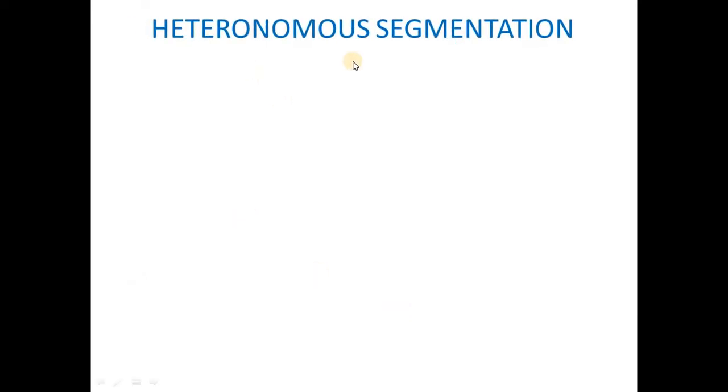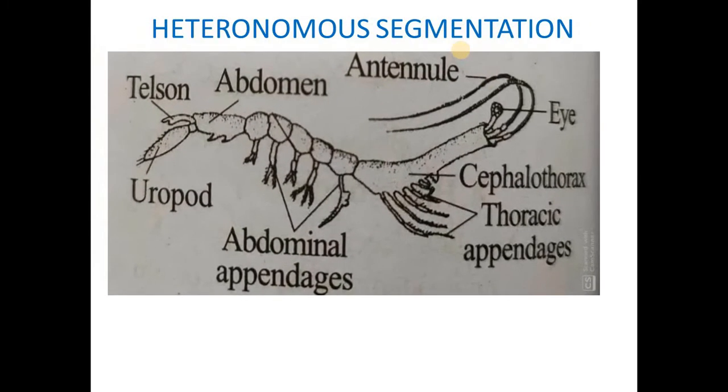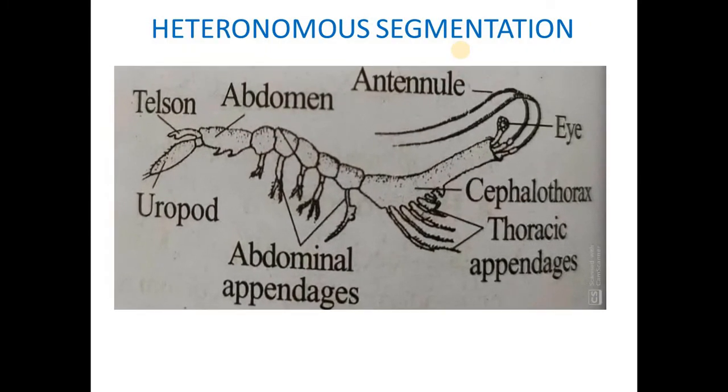Next is heteronomous segmentation. If the segments are dissimilar, the segmentation is called heteronomous segmentation. It is found in arthropods and chordates. Heteronomous segmentation is shown in a crustacean, in which dissimilar segments are found.